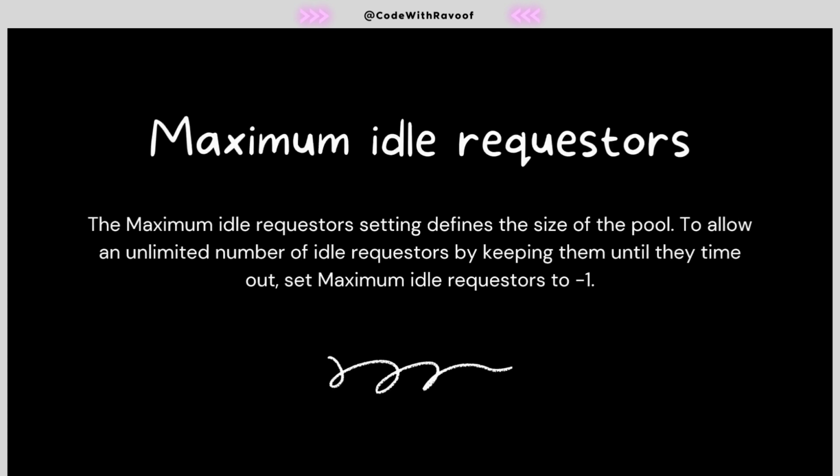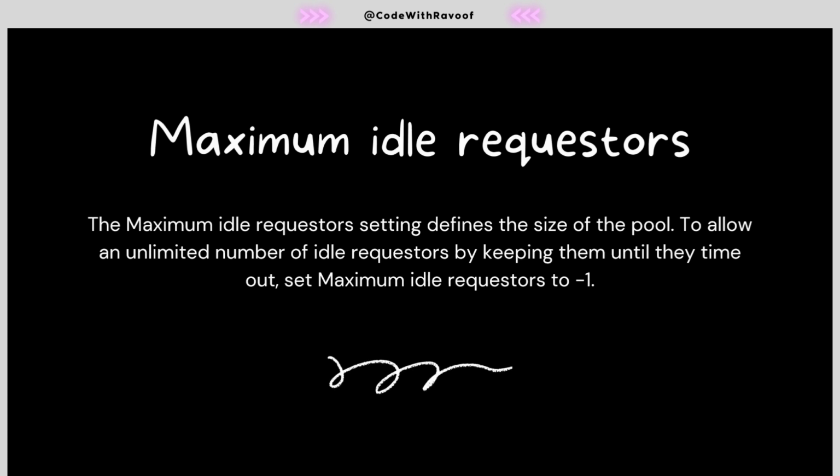And what is maximum idle requesters? The maximum idle requesters setting defines the size of the pool, I can say. As I said at the start of the slide, idle requesters don't have any work. They're simply sitting in the pool, waiting for the service request.